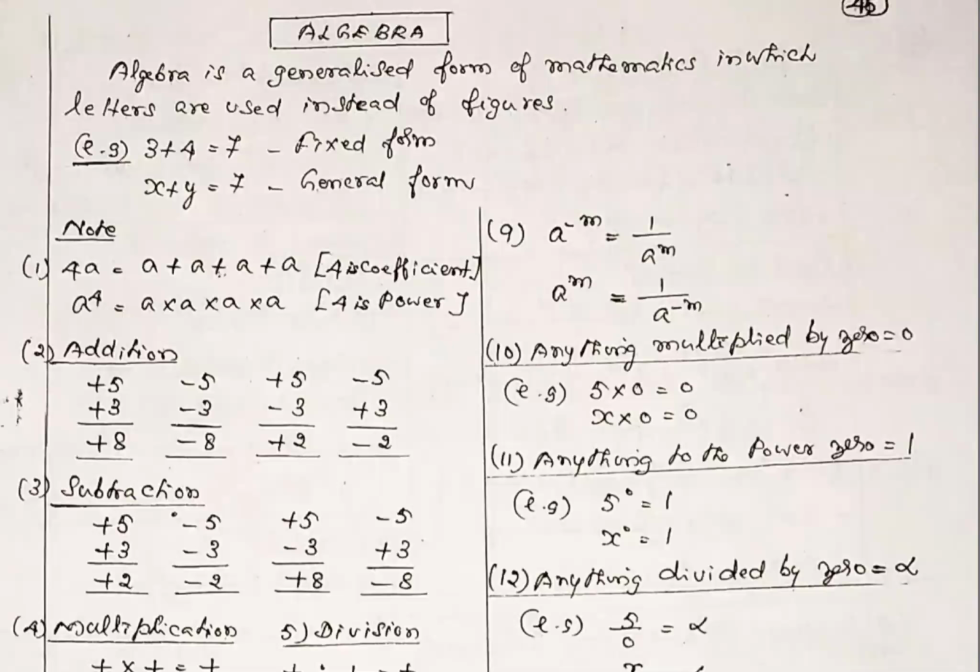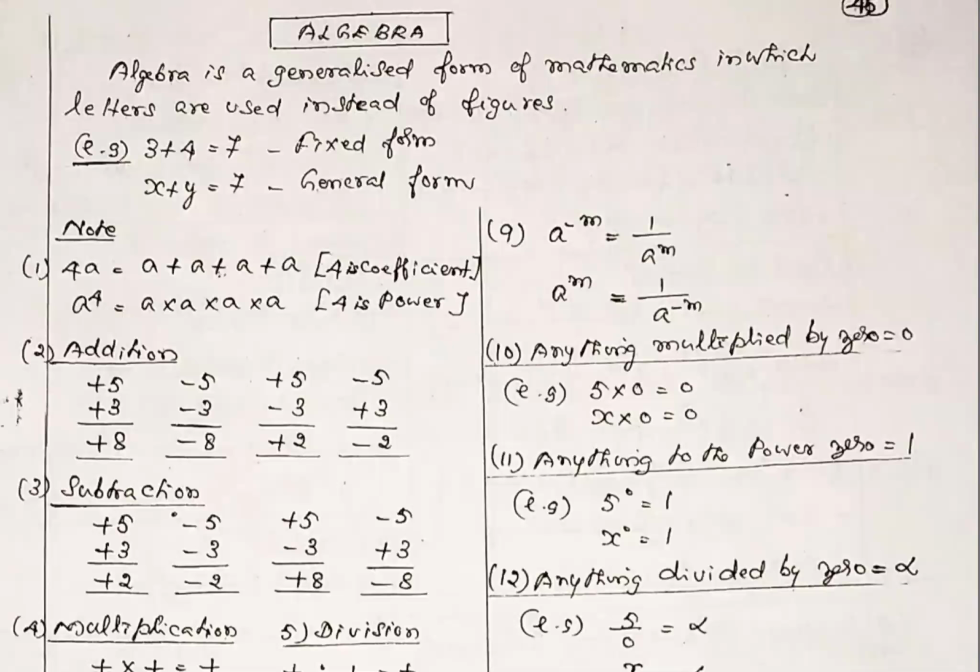So in the algebra chapter, 5 types of problems are available. I have divided it into 5 parts for easy understanding. Before going to the type 1 problem, some hints or notes are required. For doing the type 1 problem, these basic ideas are required.